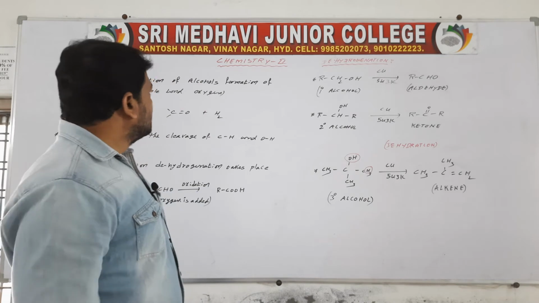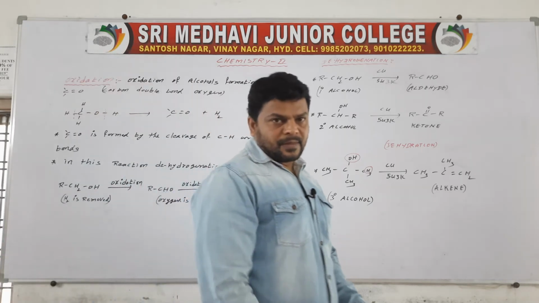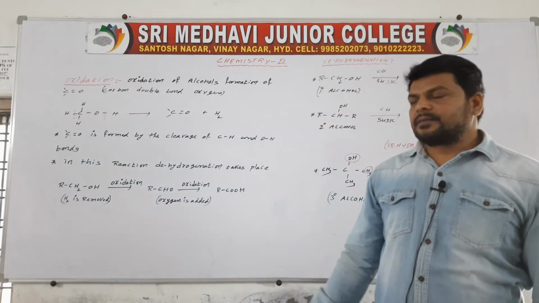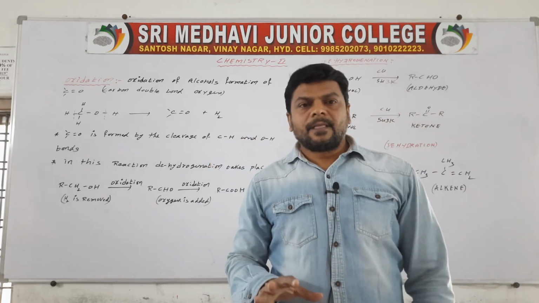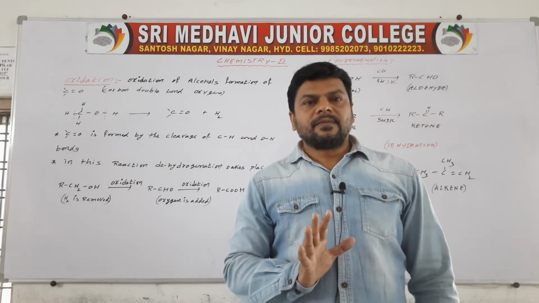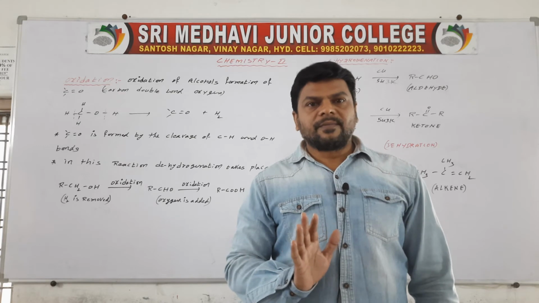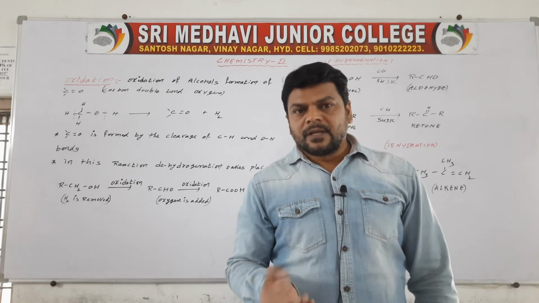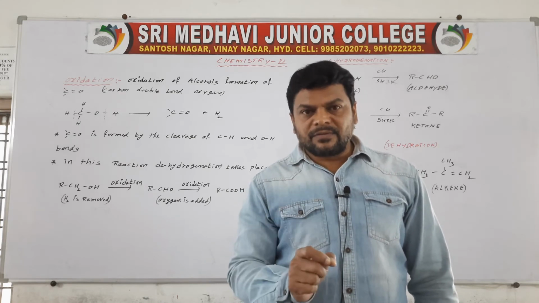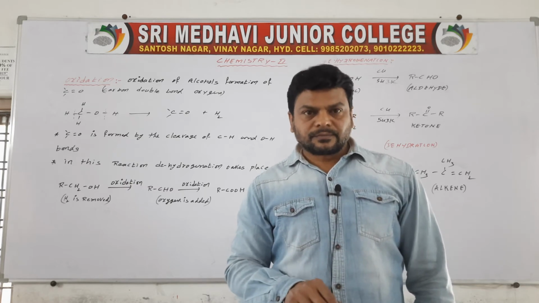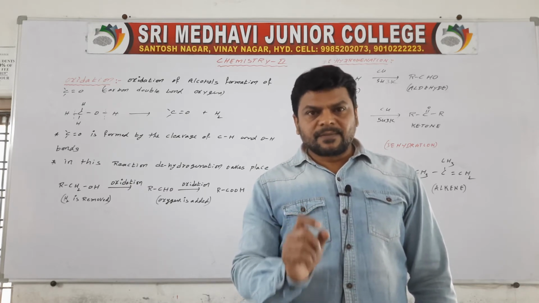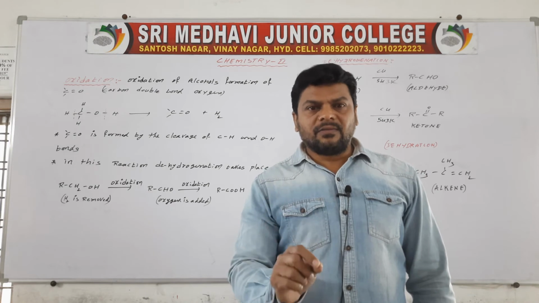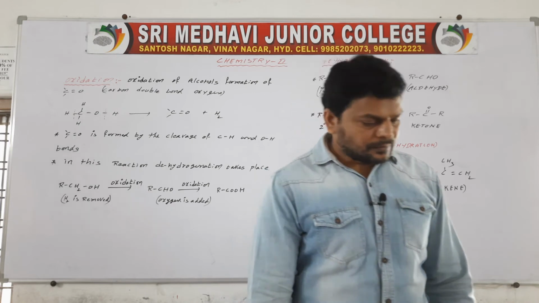So this is oxidation of alcohols. With this, reactions of alcohols are over. Next we have to discuss only reactions of phenols.